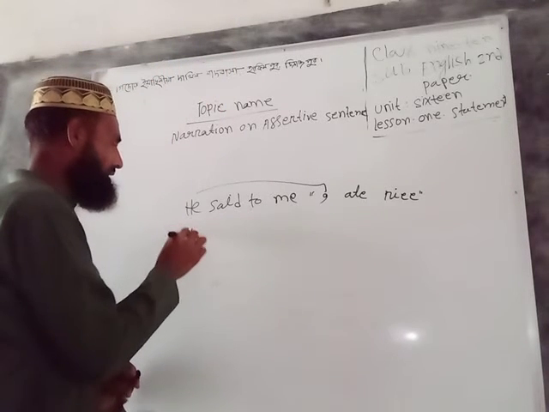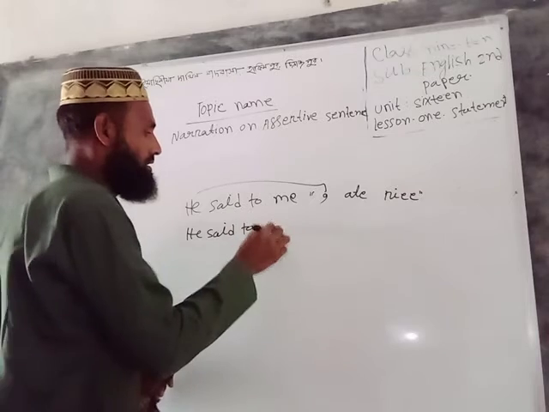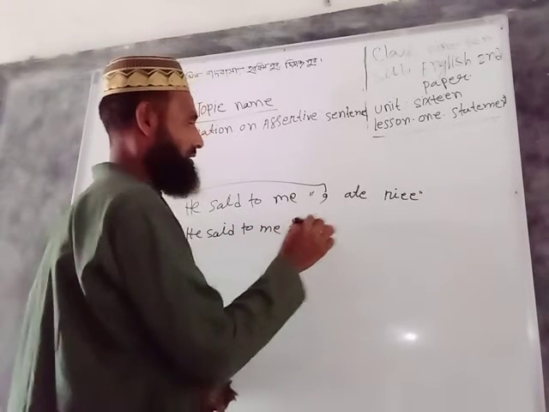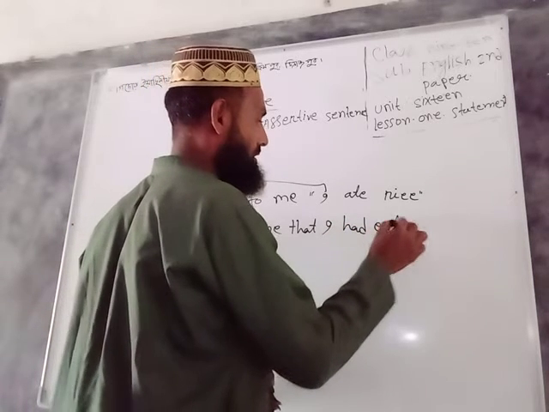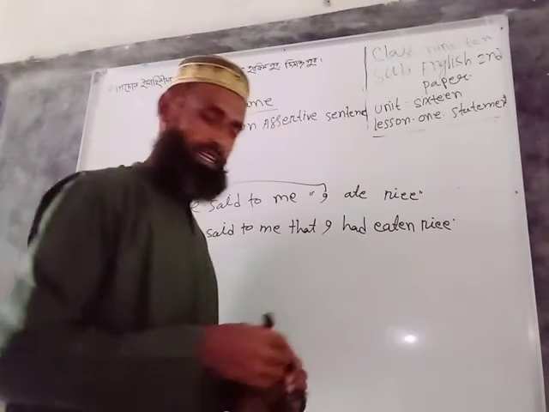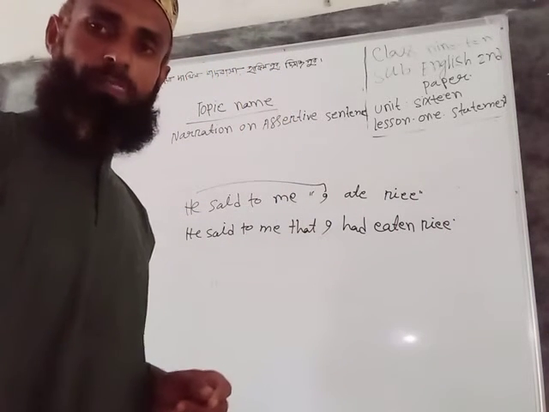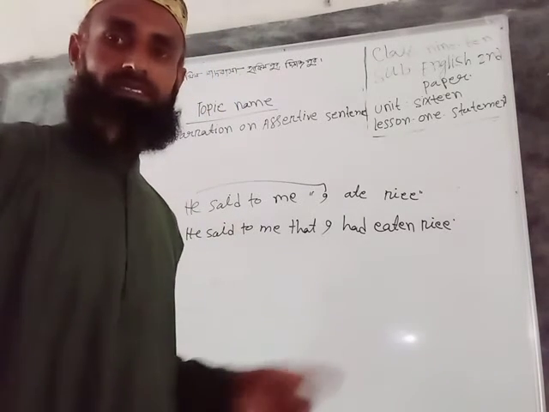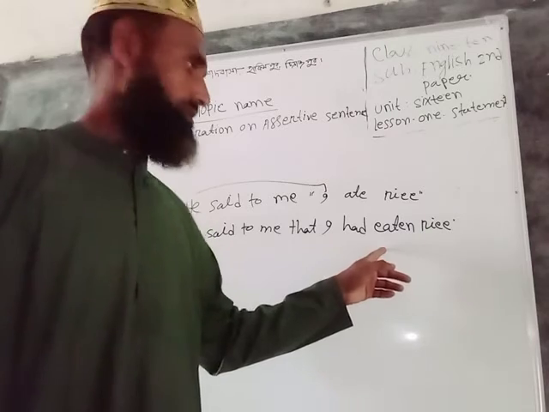Example: He said to me that I had eaten rice. We shall follow the rules of past perfect tense. The auxiliary verb of past perfect tense is had, and the principal verb will be changed into past participle.